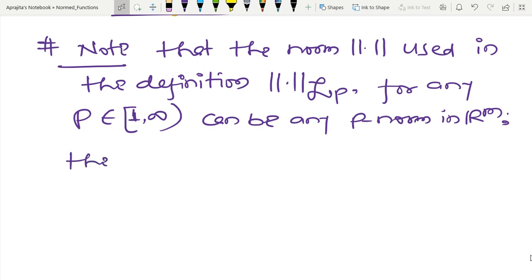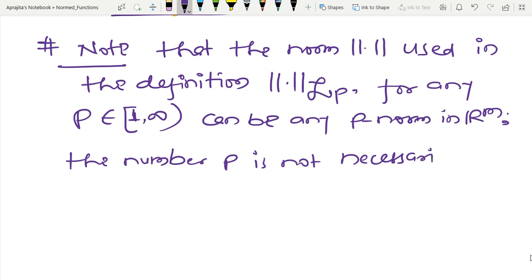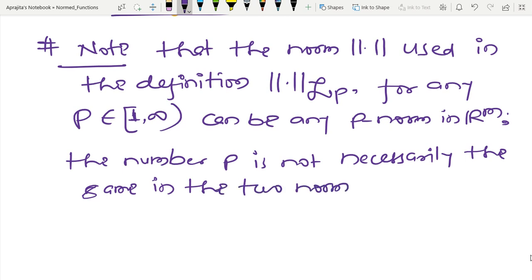And the number P is not necessarily the same in the two norms.